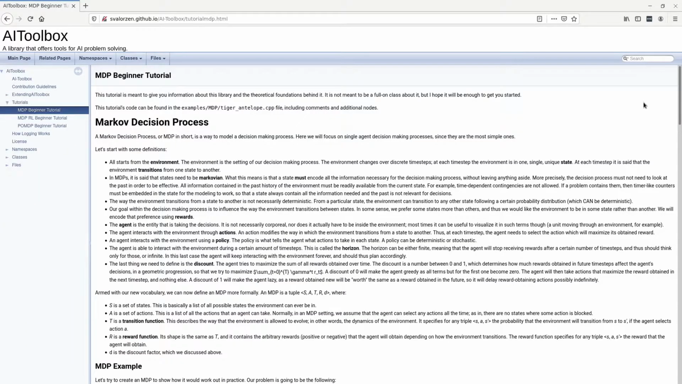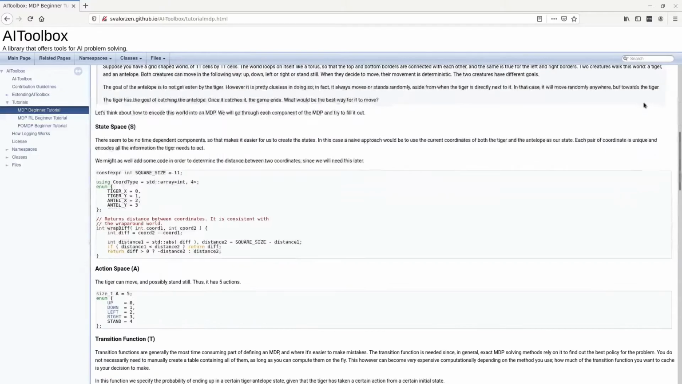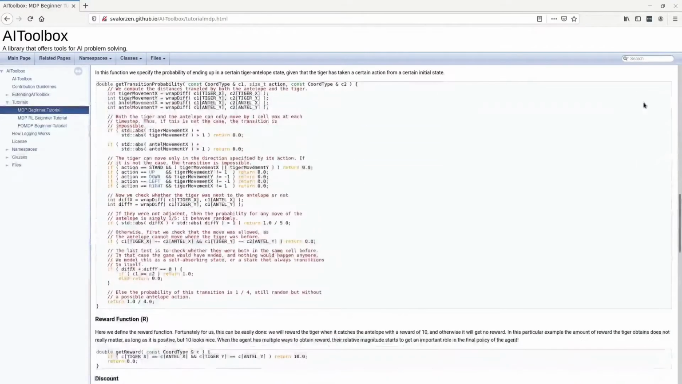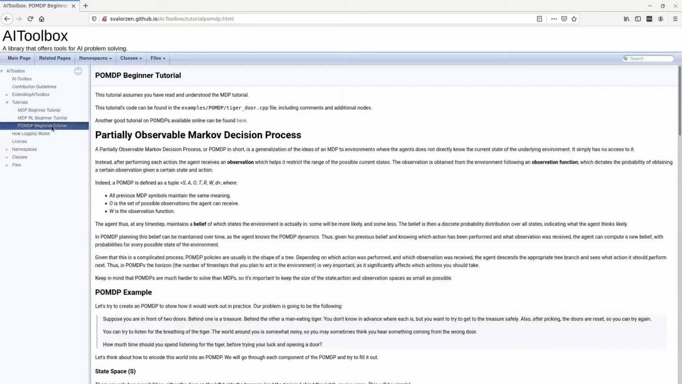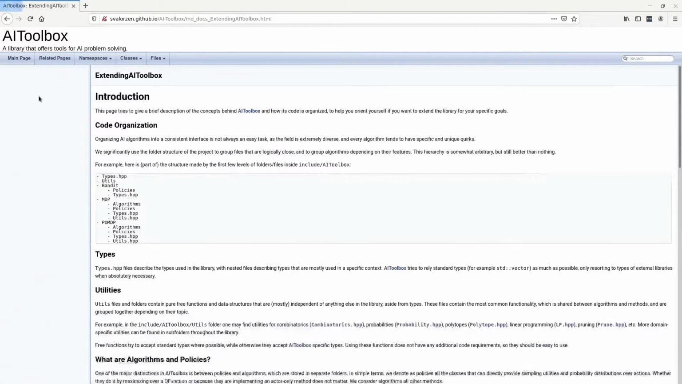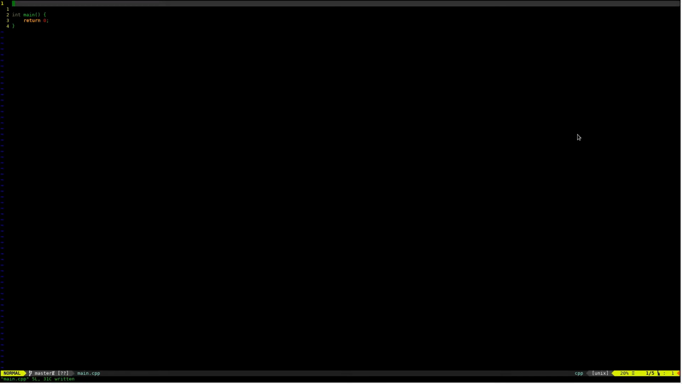The documentation also contains tutorials that give a brief introduction to the concepts used in the library, such as Markov decision processes, agents, and rewards. It also explains how these concepts can be transposed in code, and how to customize the library to model problems in general. Currently we have a tutorial on MDPs, on reinforcement learning, and on POMDPs. Additionally, we explain how to extend the library and how code is organized to make it easier to discover the available functionality.